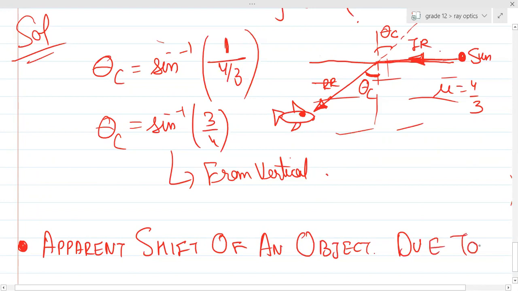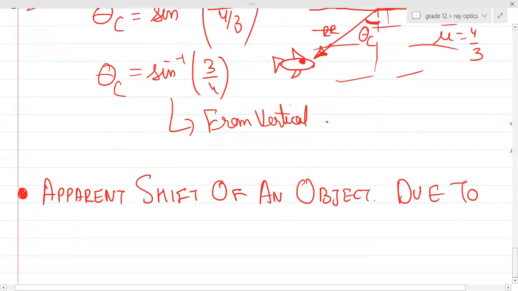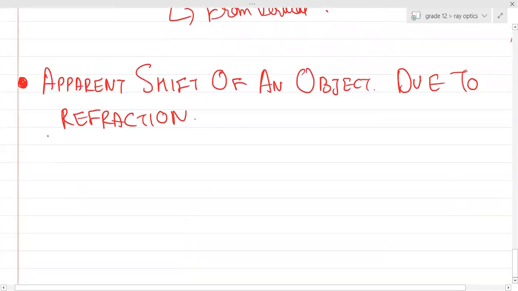Apparent shift of an object due to refraction. Now there will be certain cases involved. There are actually 4 cases, but we'll be doing only 2, because the other 2 will be virtual objects, right?